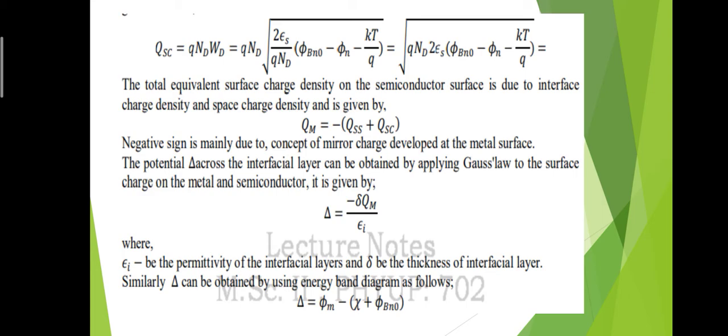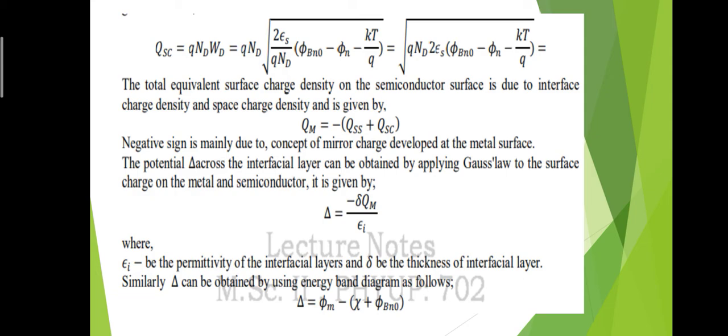The potential Δ across the interfacial layer can be obtained by applying Gauss law to the surface charge on the metal and semiconductor. As already mentioned in the graph, Δ is the potential which develops across the interfacial layer, and the interfacial layer is formed at the metal semiconductor contact. We can write the equation for the interfacial layer potential, and this can be obtained by using Gauss law.